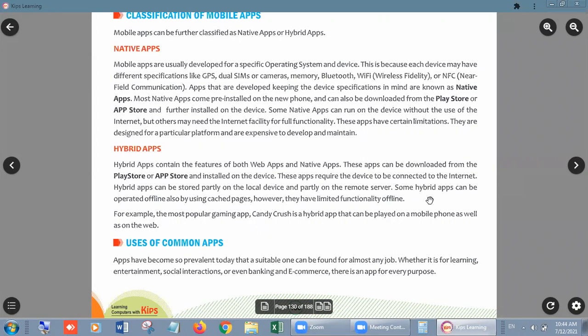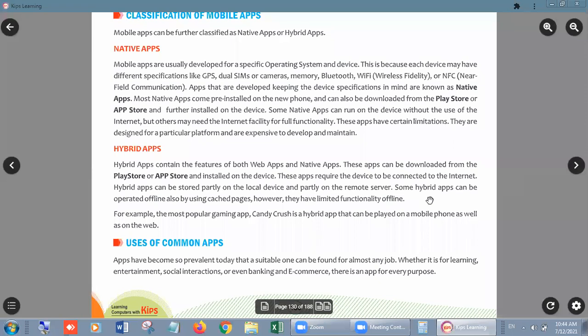Once we download a message or image, we can only see it. We can read the messages, but if there is no internet, new messages will not come, and we can't even download a picture, and not the videos also, right? So these are hybrid apps.